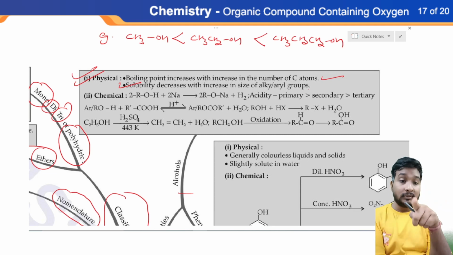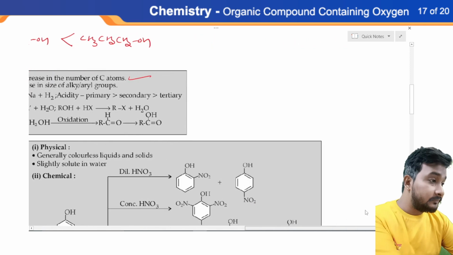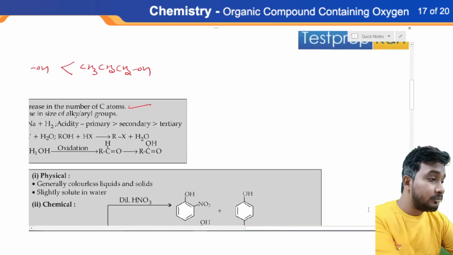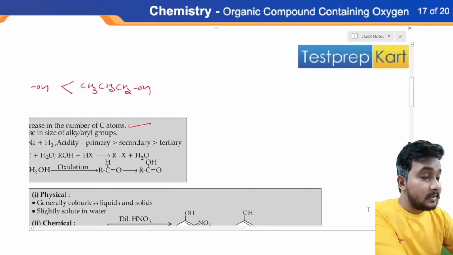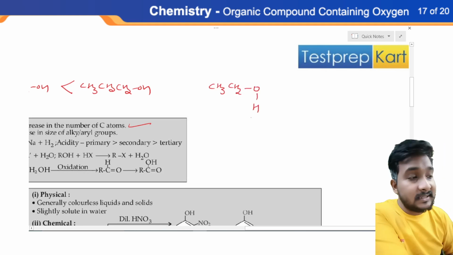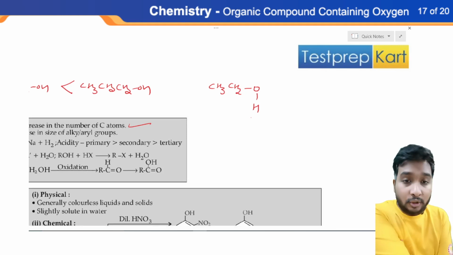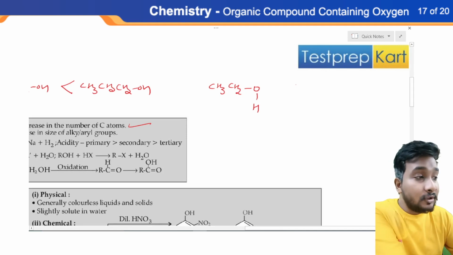Let me tell you how. So please pay attention to the screen. Suppose we have CH3CH2OH. This is the open structure of ethanol. I am dissolving this ethanol in water.